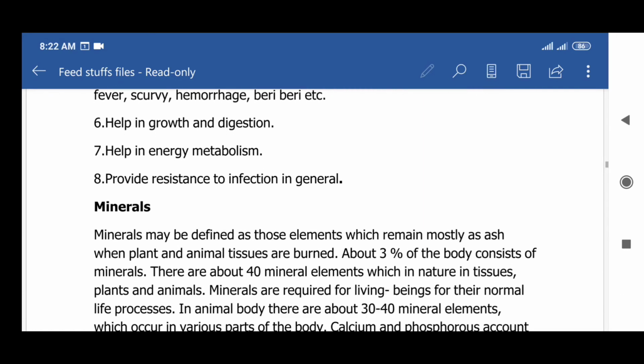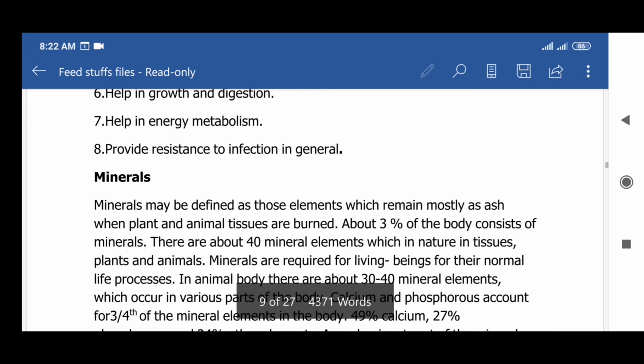Seventh, they help in energy metabolism. Eighth, they provide resistance to infection in general.